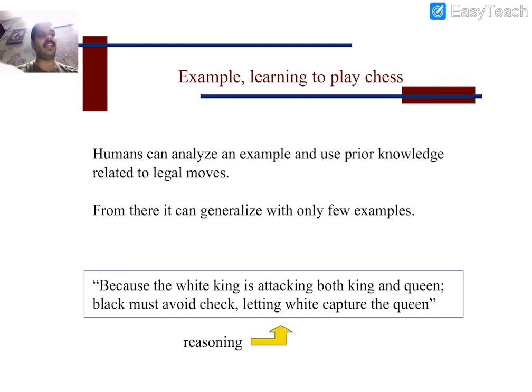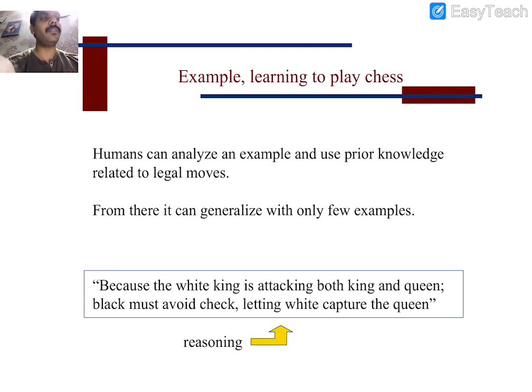Humans can analyze an example and use prior knowledge related to legal moves. So within 2-3 examples, whenever we are going to learn any new game, we have to concentrate on the rules, in the sense of what are the legal moves which are going to be considered for each and every type of coin, and with 1 or 2 examples, then we are able to crack the problem. Because the white knight is attacking both the king and queen, black must avoid check, so letting white capture the queen. So this is the reason we are going to remove the queen.